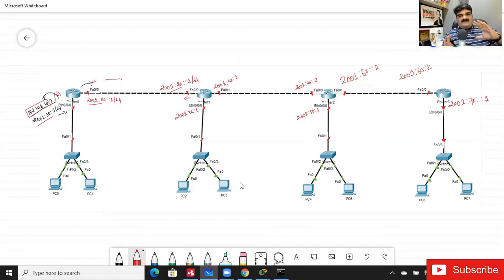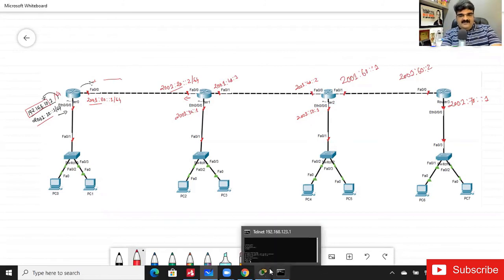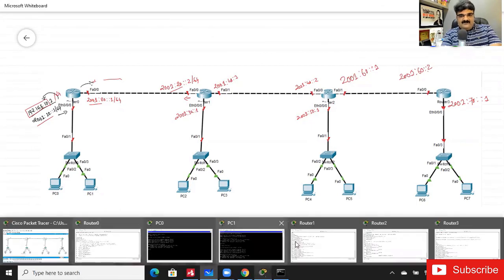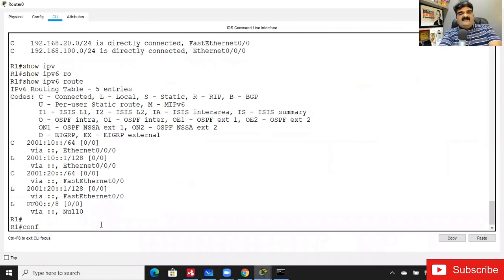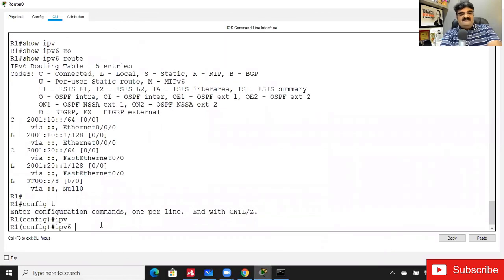If you want to add an IP version 6 static route, the command is the same; instead of ip we use ipv6. Let me give you one example over here. Suppose I want to add a route. In IP version 4 it is ip route, and in IP version 6 it is ipv6 route.